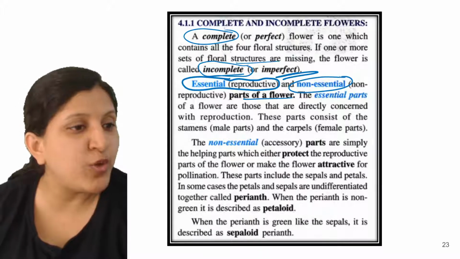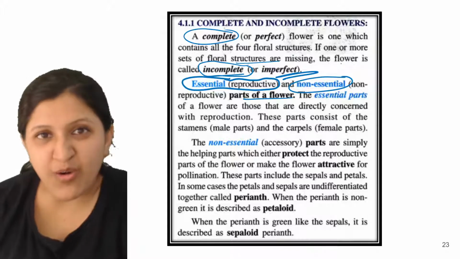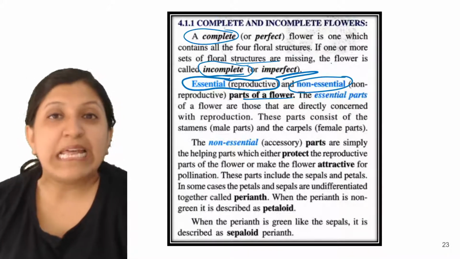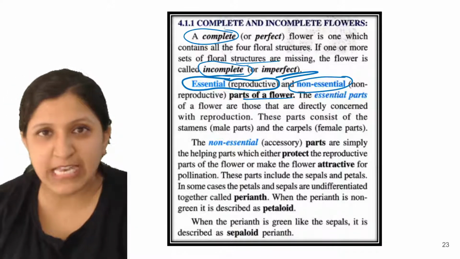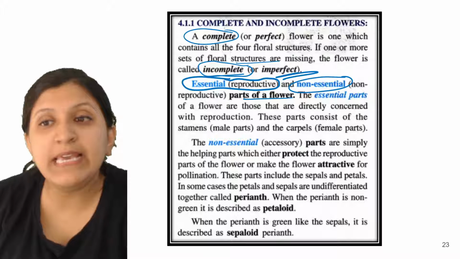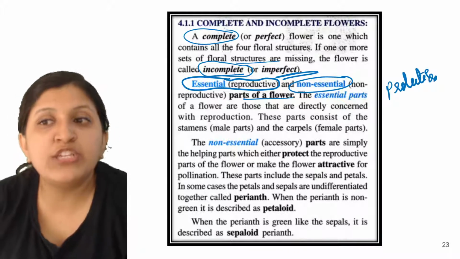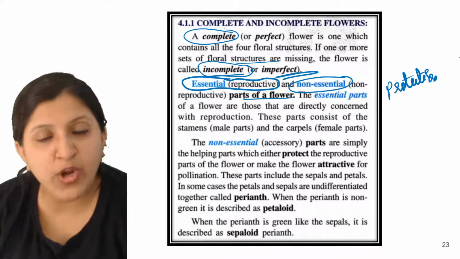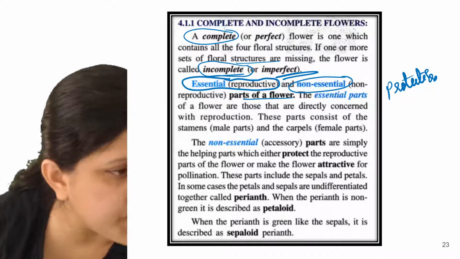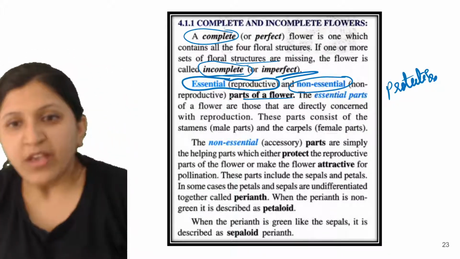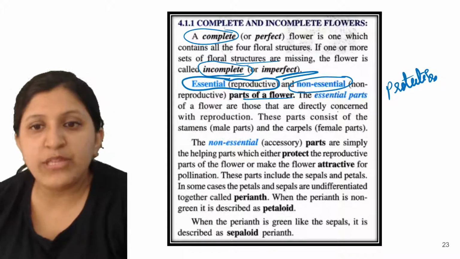Non-essential is with respect to reproduction. So there is no reproduction occurring with calyx or a corolla. So they are mainly there for protection, providing protection to the male as well as the female reproductive part, but they are not essential for reproduction to occur. Yes, reproductive. Okay, so now essential parts of a flower are those that are directly concerned with reproduction.